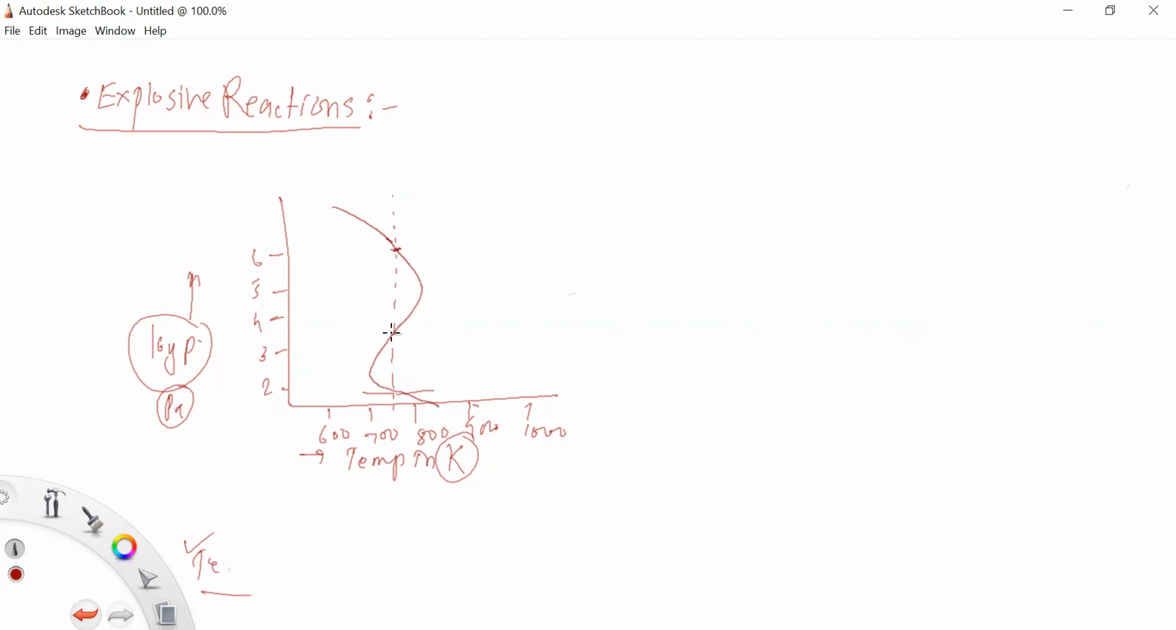Here is the pressure. Your pressure decreases here, and your pressure increases here. This is your thermal limit. This is your thermal explosion. This is your upper limit in terms of pressure, and this is your lower limit in terms of pressure.